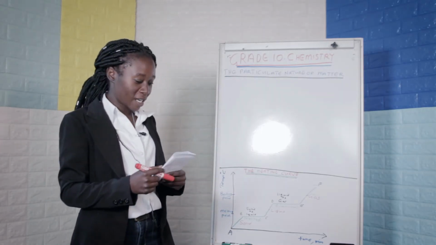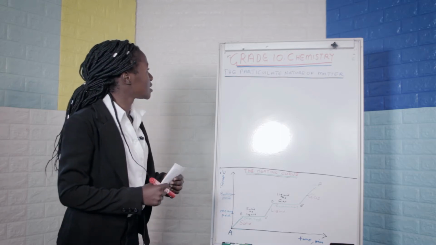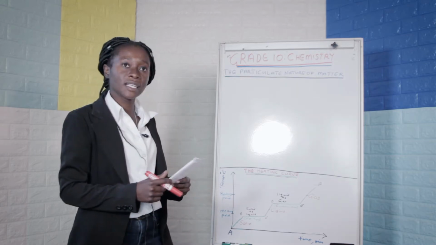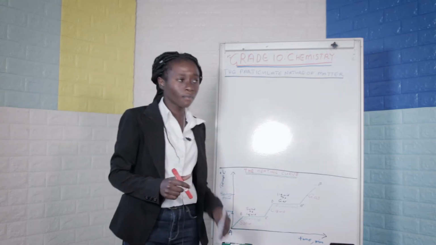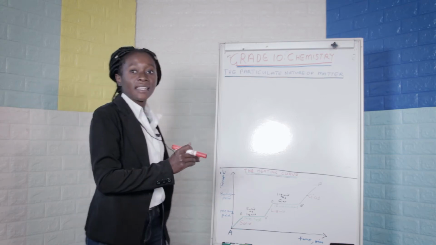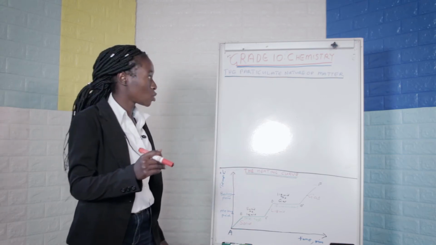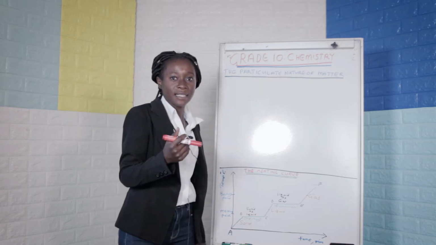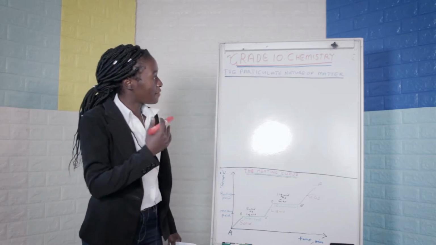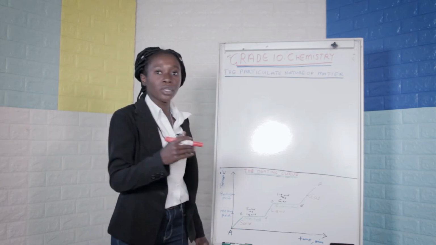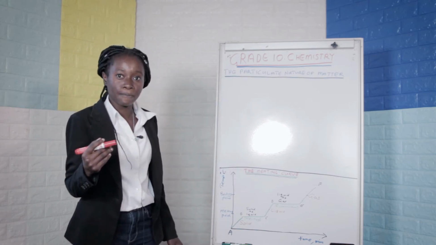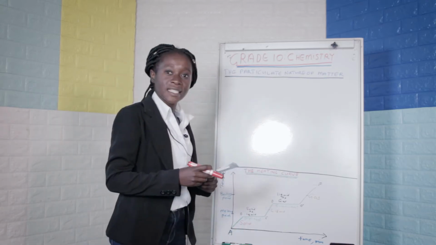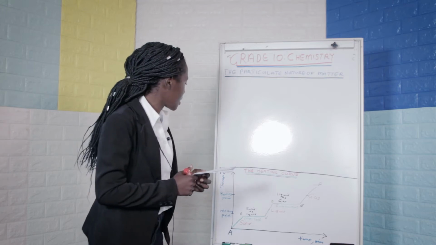My name's Daydream Wendachare. Today we're going to be discussing chemistry, and the topic under discussion is the particulate nature of matter. Matter is anything that occupies space and has weight, but some books would rather say anything that occupies space and has mass. So, since we have described what matter is, we're now going to talk about the states of matter. We have three states of matter, namely solids, liquids, and gases.